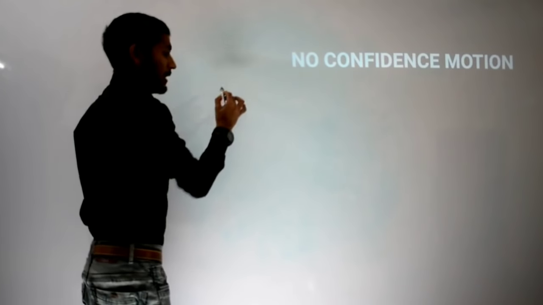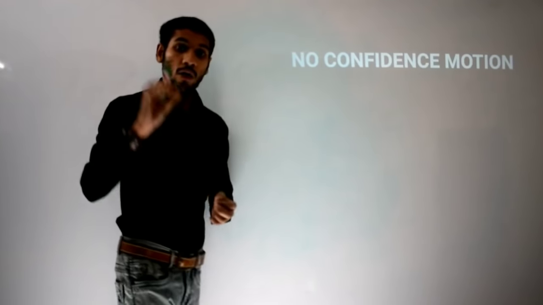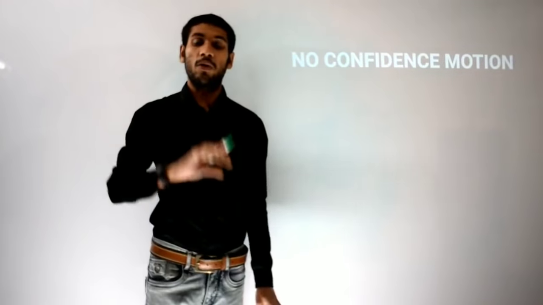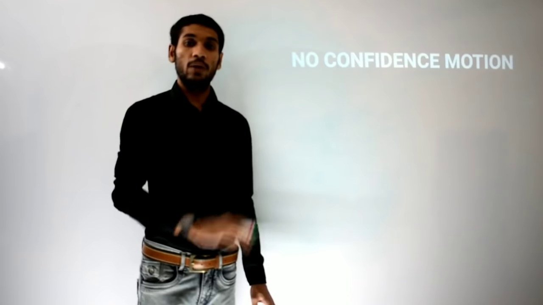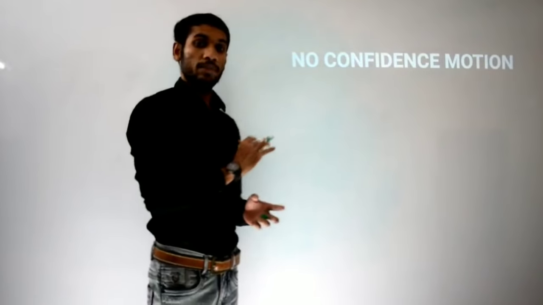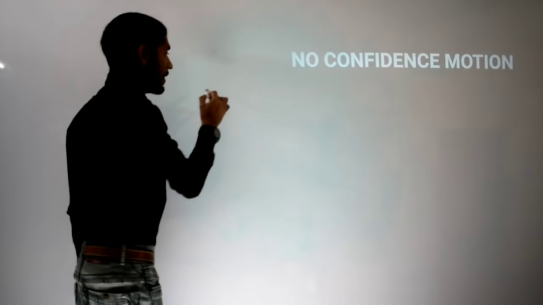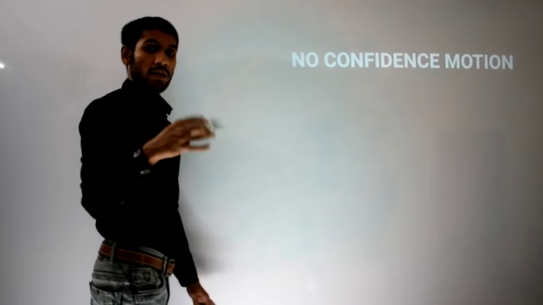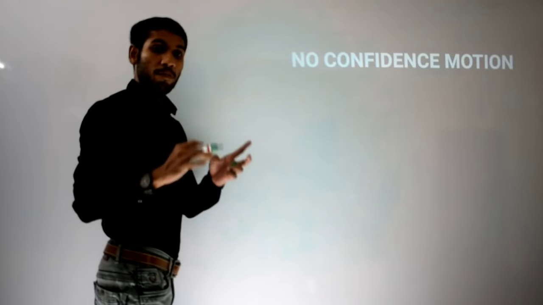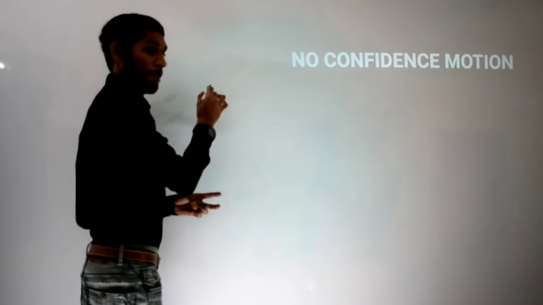You know that no confidence motion, like adjournment motion, can be moved only in Lok Sabha, not in Rajya Sabha. Why? You can easily get it after the whole discussion. You know that in the general election, the election of MPs of Lok Sabha, see clearly.